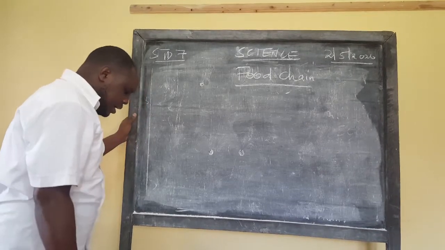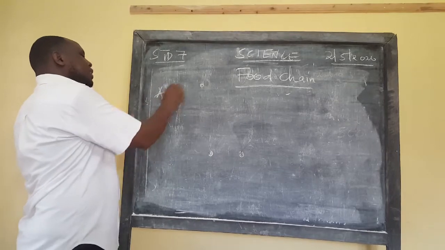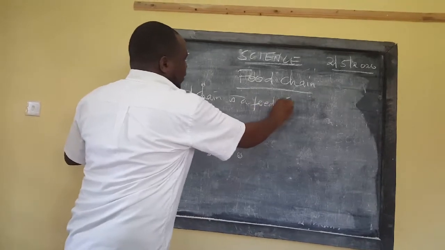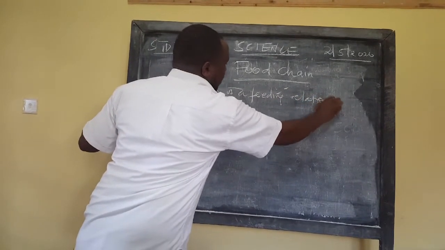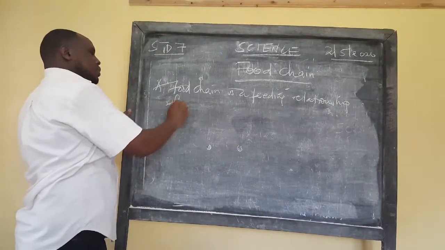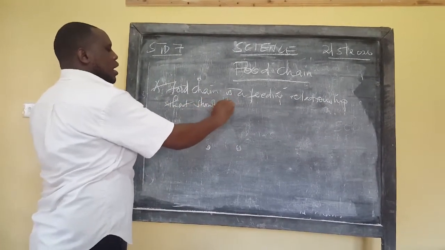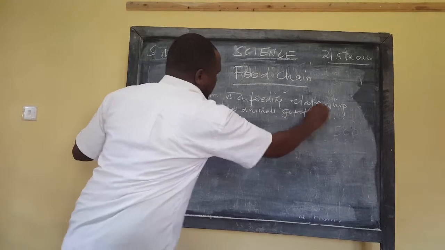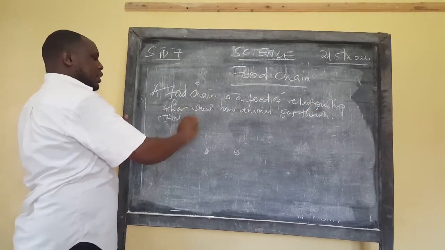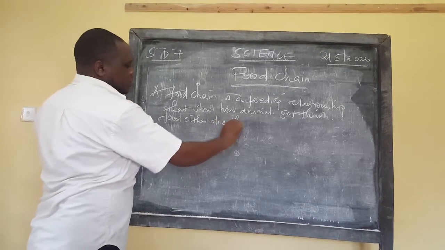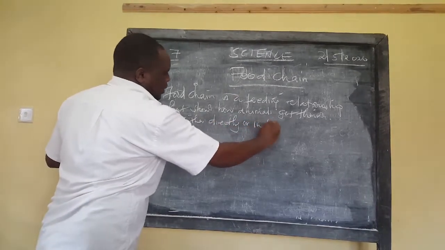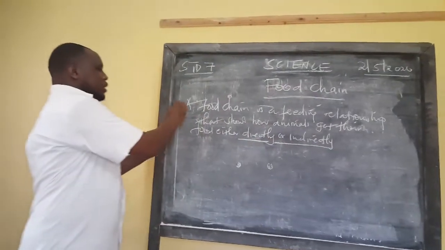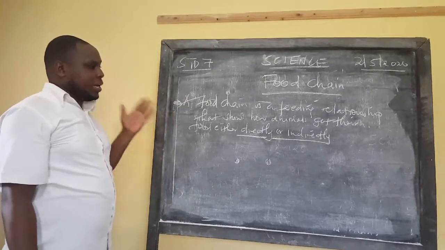So what is a food chain? You can simply say a food chain is a feeding relationship that shows how animals get their food either directly or indirectly. So that relationship that shows how animals will get their food either directly or indirectly is what we call a food chain.